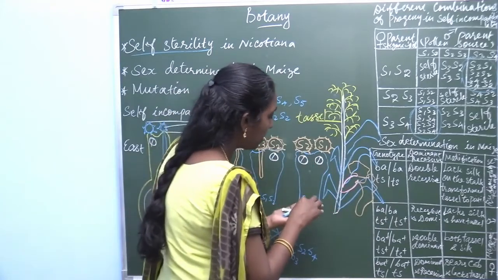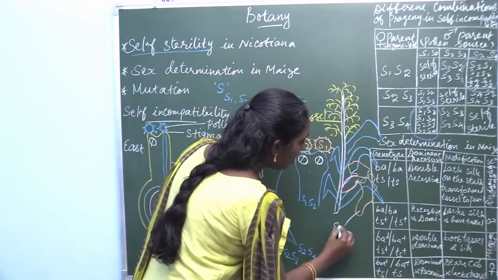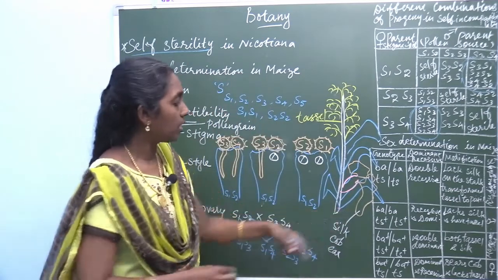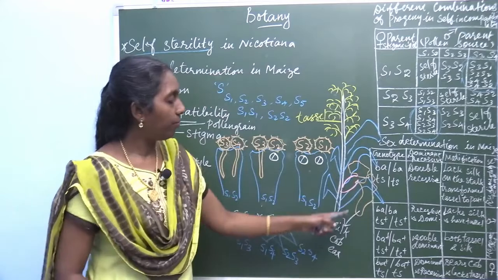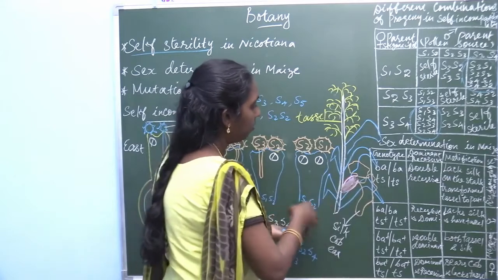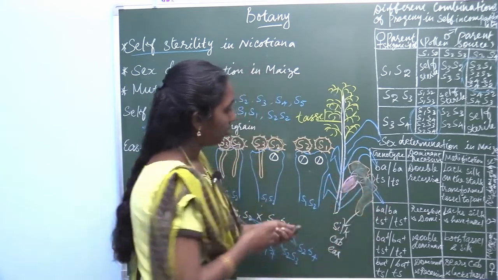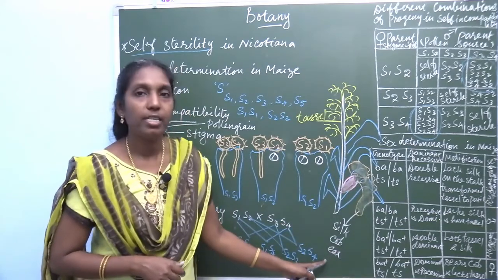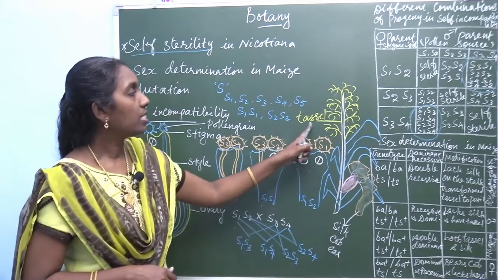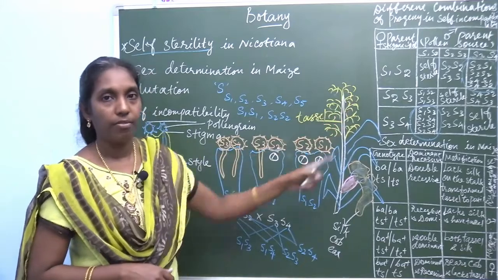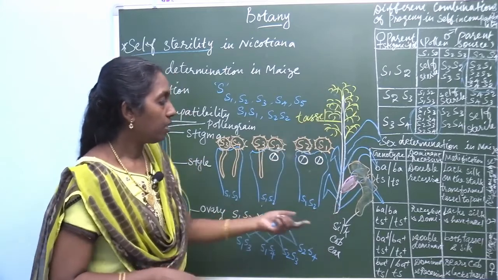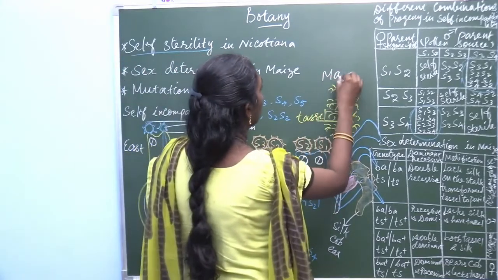This female inflorescence is named as silk or cob or ear. Three different names for this female flower. What are the different names? The different names are silk, cob and ear. Female flower has these three names, silk, cob and ear. This is tassel. Tassel is the male inflorescence. So, monoecious plant, the maize plant.